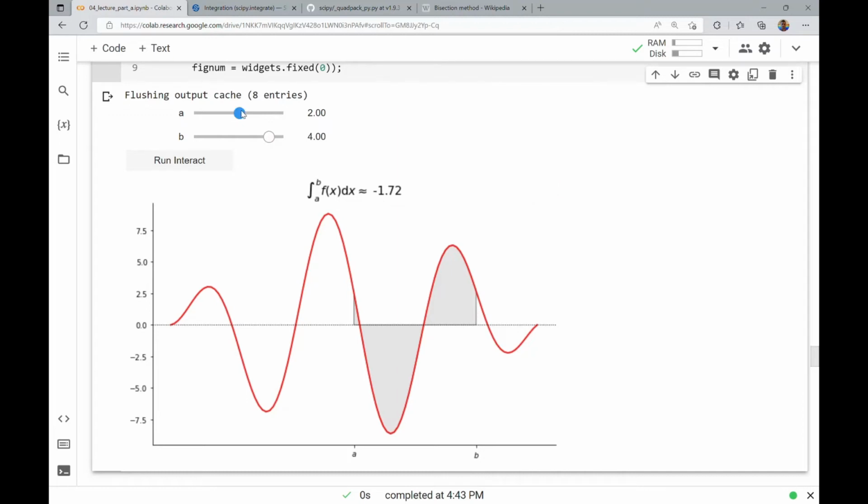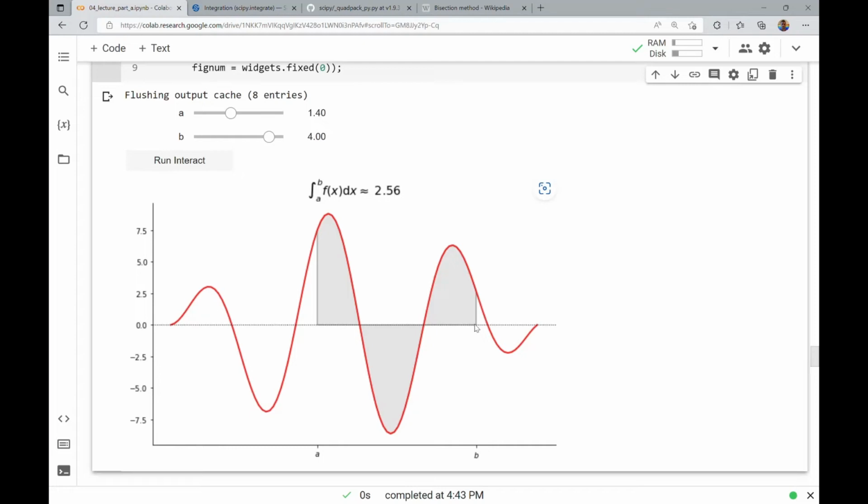If I was to reduce a, here's the a and the b, if I was to reduce a over here, so let's just go ahead and move it over a bit. Let's say to 1.4 and run interact. Now you notice that the integral is positive. There's enough of the positive area to not only cancel out this negative area, but to even be left with like an additional positive amount. So there's more positive area than negative area.